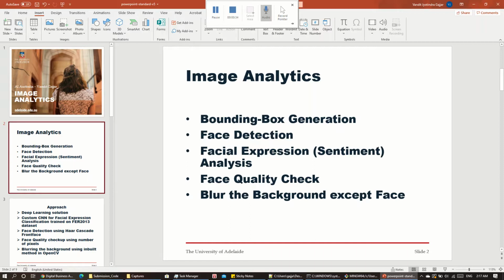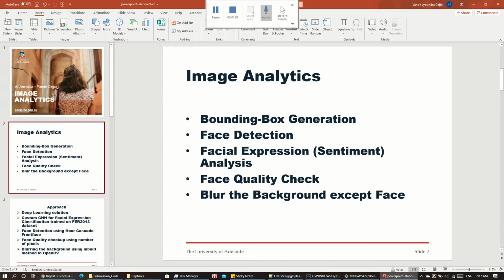Now, first of all, it is divided into 5 subtasks. First is the bounding box generation, second is the face detection, third is the facial expression or sentiment analysis, like whether a person has a happy, sad, neutral, disgust or any other emotion on the face. The fourth one is the facial quality check. So we consider here a problem of intersection over union.